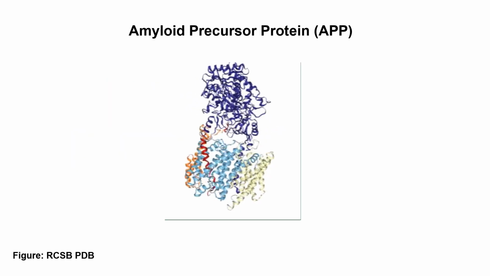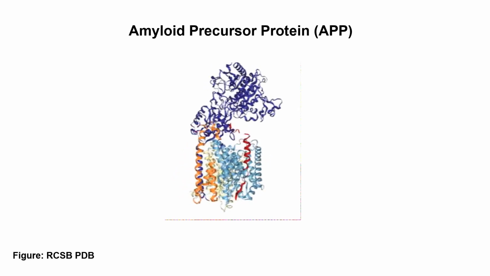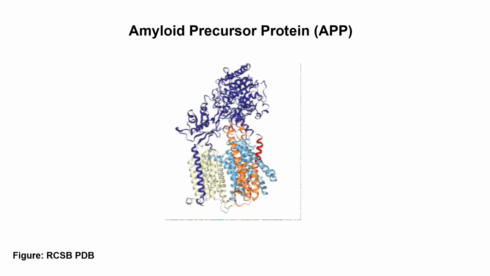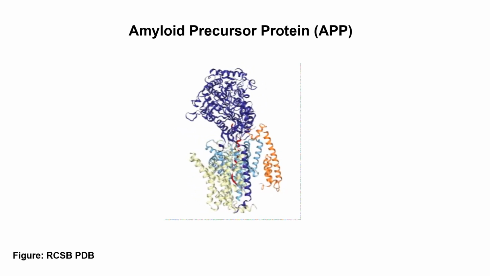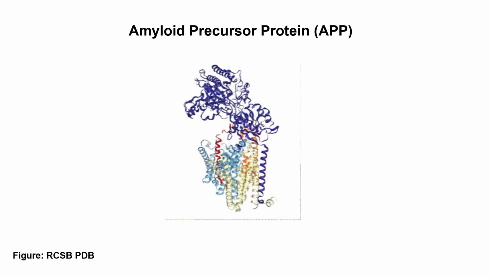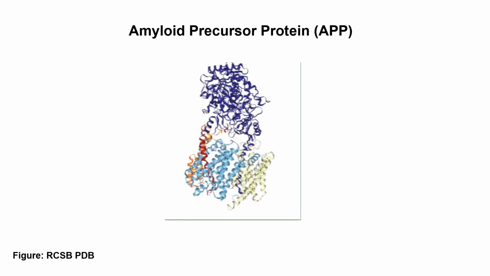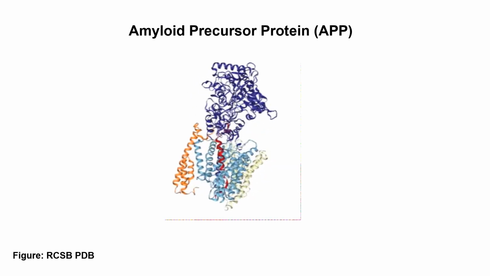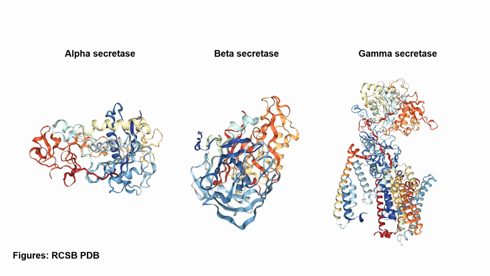Amyloid precursor protein is a transmembrane protein containing the amyloid beta domain. It is expressed at neuronal synapses, where it is thought to play a role in synapse formation and neuroplasticity. Various enzymes, called secretases, sequentially cleave the amyloid precursor protein, releasing various fragments into the extracellular space, as well as into the cell. Alpha, beta, and gamma secretases are all specialized to catalyze cleavage at different sites on APP, resulting in the release of different fragments.